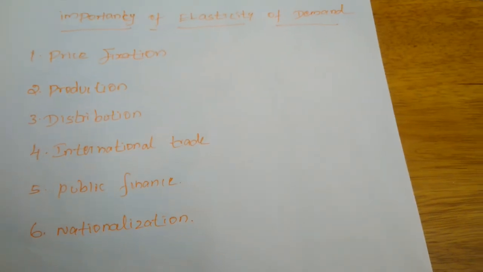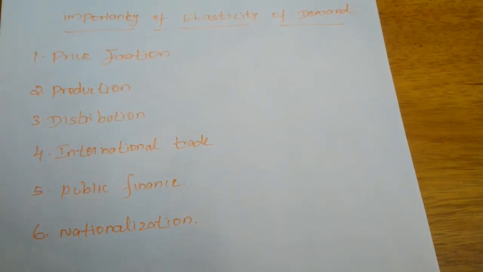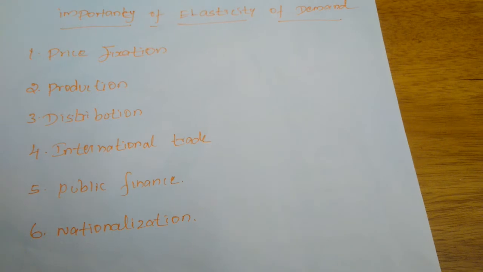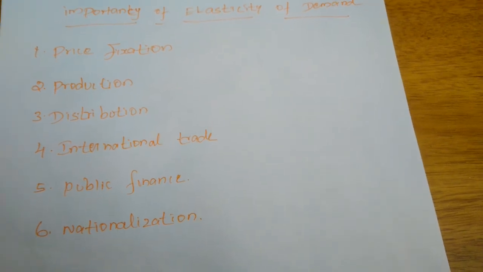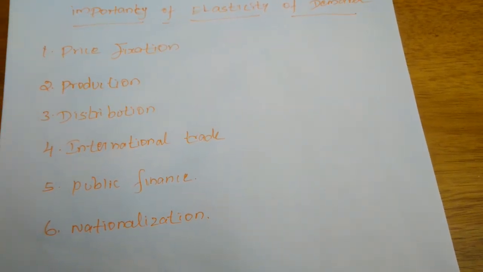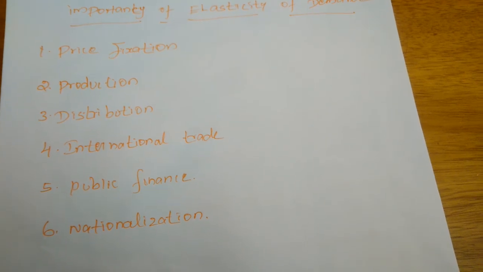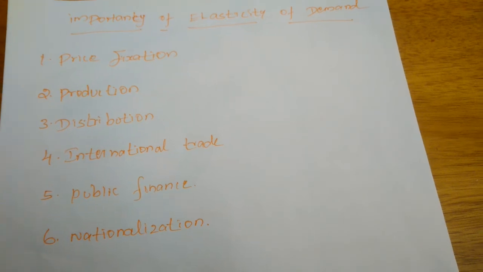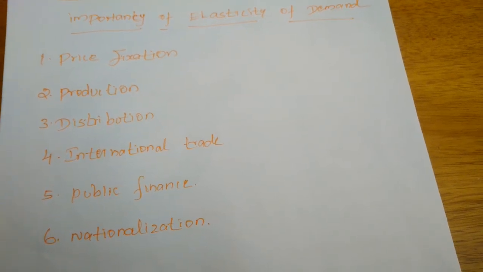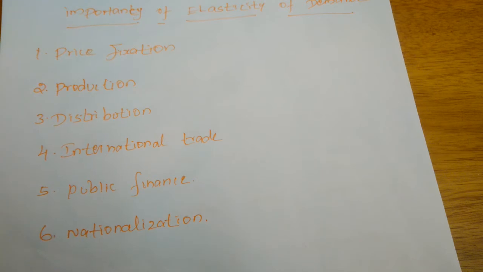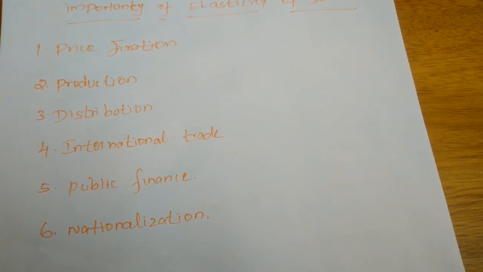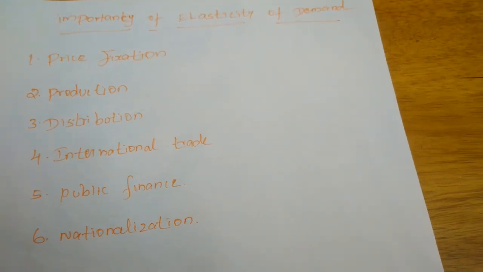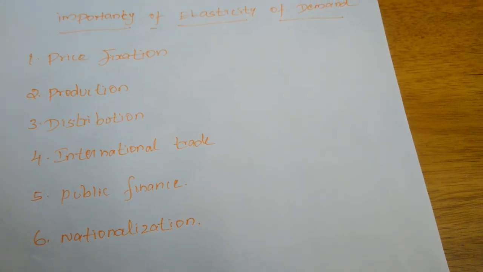So these 6 points are the importance of elasticity of demand: fixing the price, determining the production level, and distributing the remunerations for the factors of production. Next, in international trade, in public finance and in nationalization, the elasticity of demand is more helpful.